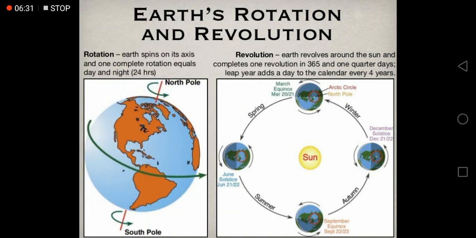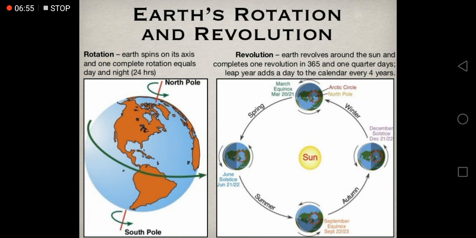Earth's rotation and revolution. Rotation. Earth spins on its axis and one complete rotation equals day and night, 24 hours, as you can see in the first picture. In the second picture, revolution is explained. Revolution. Earth revolves around the sun and completes one revolution in 365 and 1/4 days.